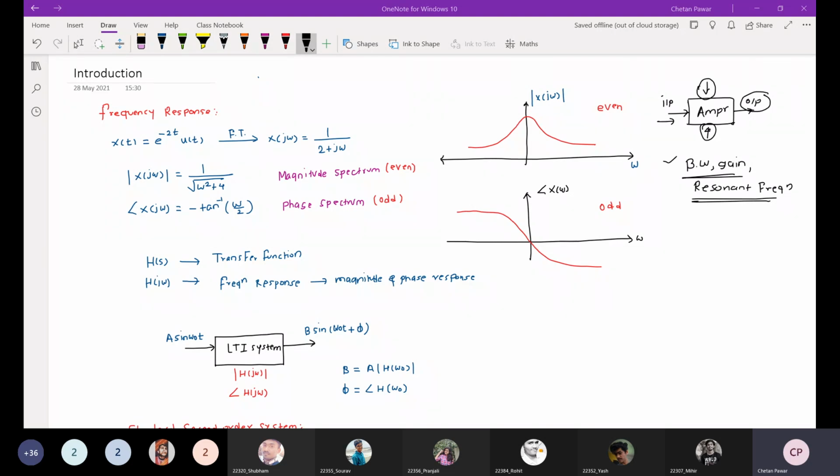What is the difference between Fourier series and Fourier transform? Okay. Now you consider this x of t as an impulse response of a control system. What is meant by impulse response?